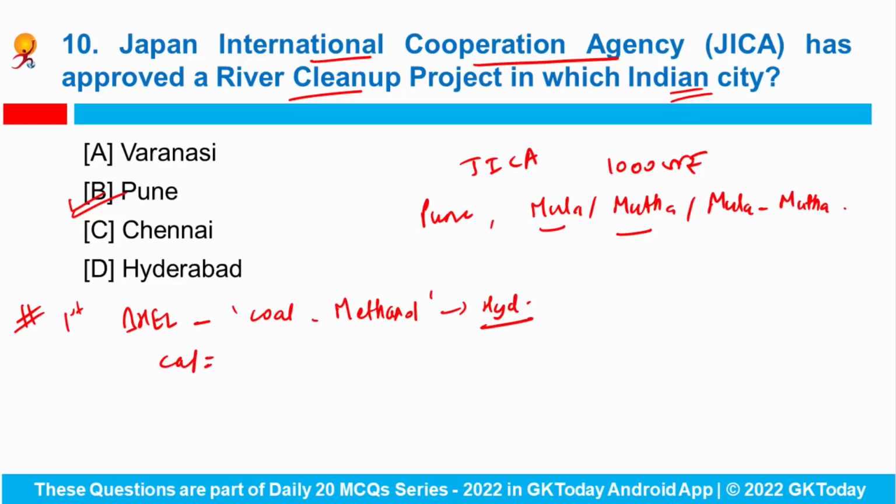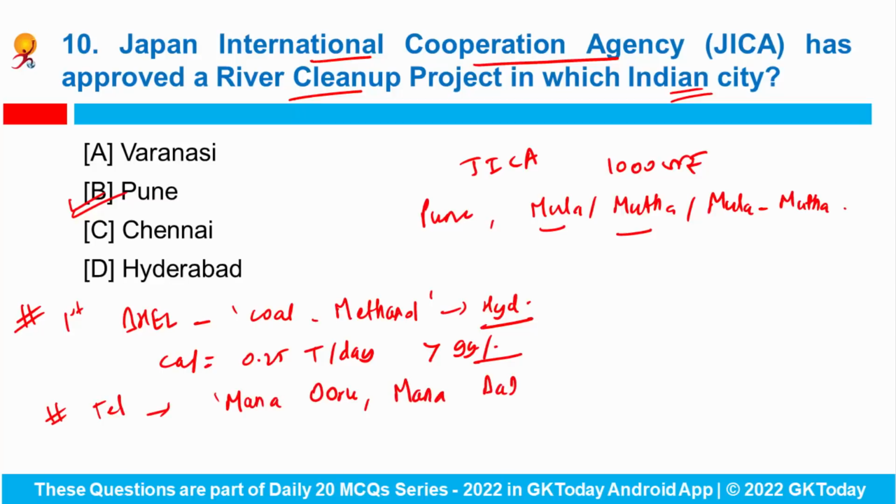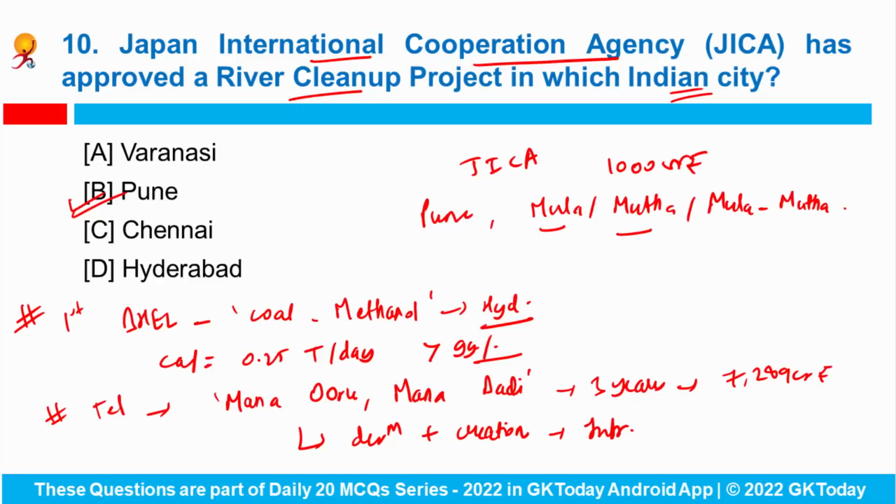Now apart from it, India's first BHEL-built coal methanol pilot plant has been inaugurated at Hyderabad recently. Capacity is 0.25 tons per day, and it is producing methanol with purity of more than 99% from high ash Indian coal. Then Telangana cabinet has recently approved Mana Oru Mana Badi program, which is to be implemented in 3 years with estimated cost of 7,289 crore rupees. So it aims to provide overall development and creation of effective basic infrastructure in schools across the state.